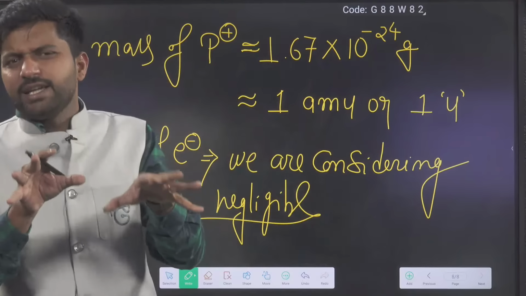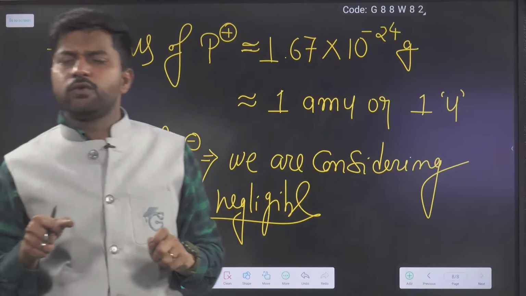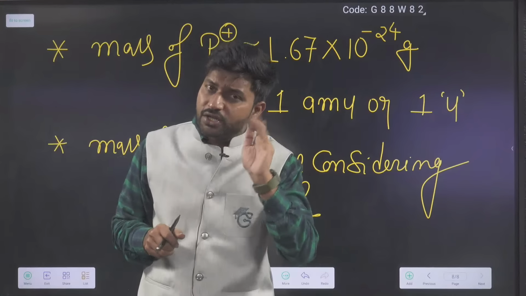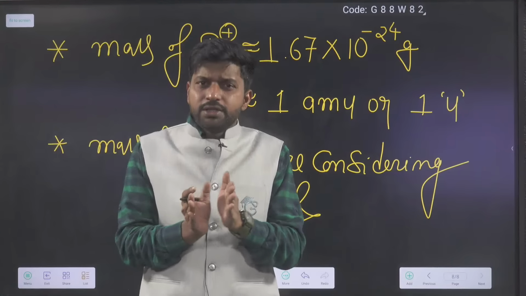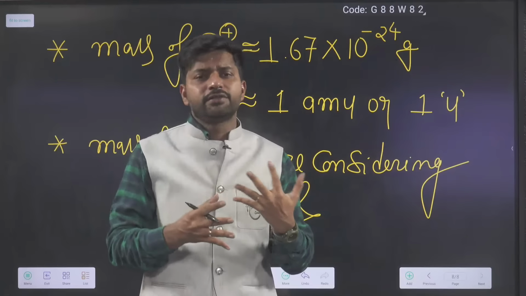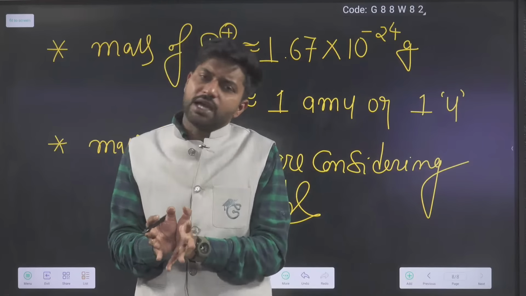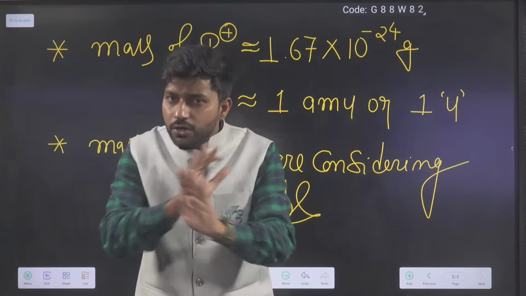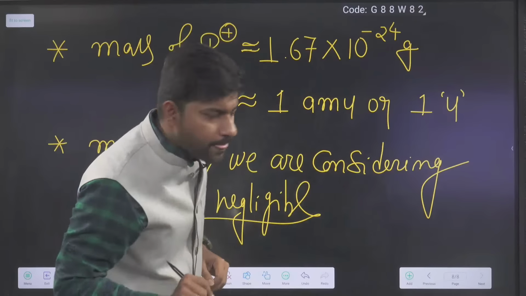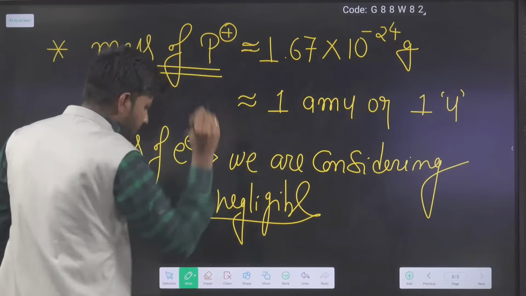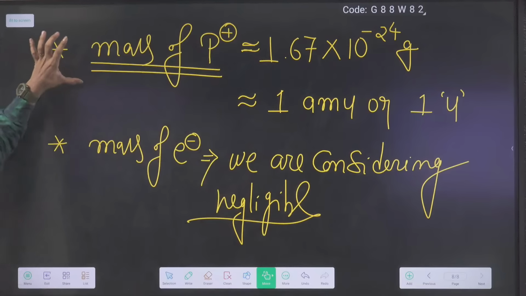So when we do calculations, we do not consider the mass of the electron. From today onwards, when we solve numericals and mass-related things come up, the mass of electrons present is generally not considered. Is it okay? It is clear from this point.